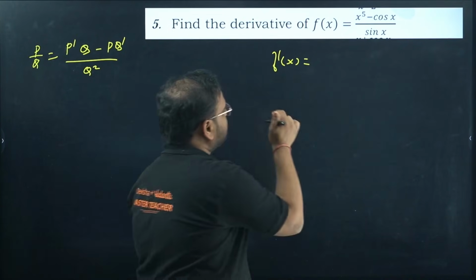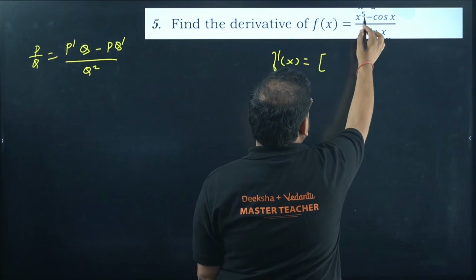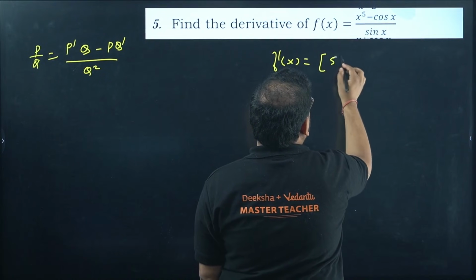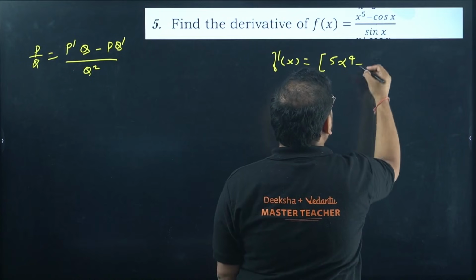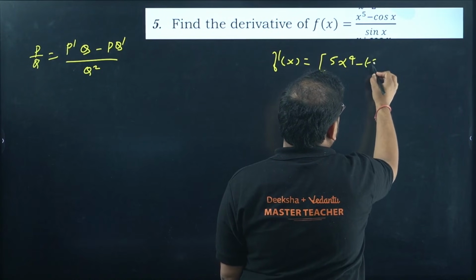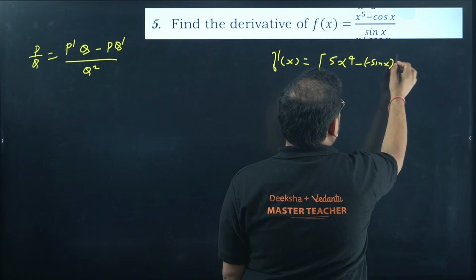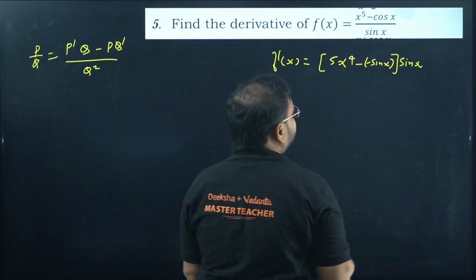Apply here. Differentiate the numerator. The derivative of x power 5 is 5x power 4. Minus, the derivative of cos x is minus sin x, so it will become minus of minus sin x. We'll check that later. And keep sin x as it is.